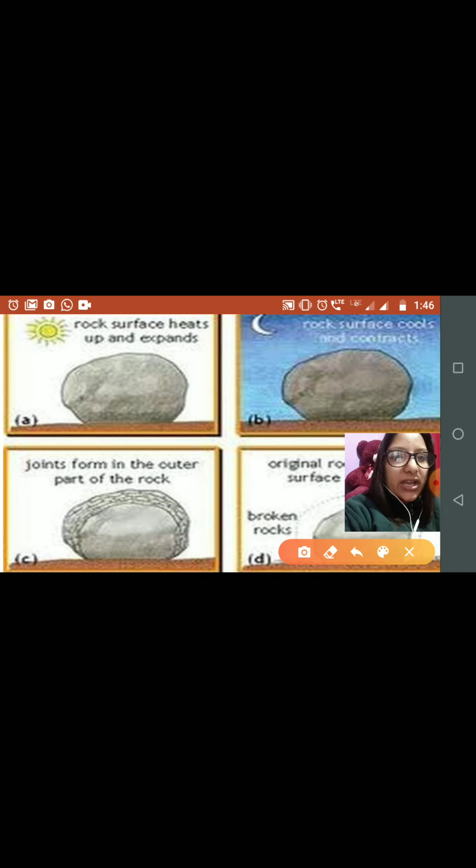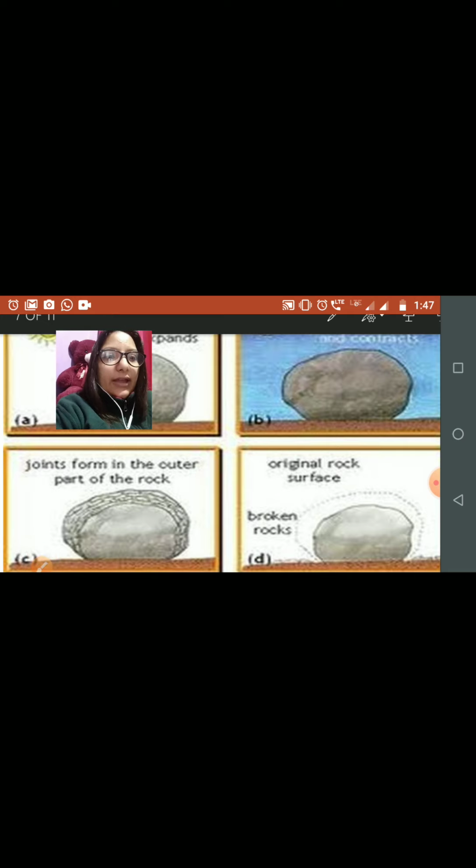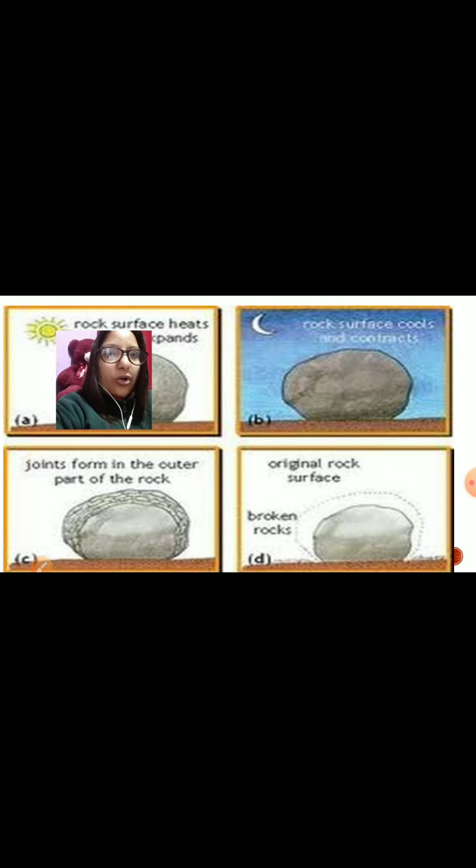Okay, then in the third step you can see joints form in part of the rock. Okay, so see the picture. In this way the joints will form. Then finally the original surface of the rock will break down. Okay, see, the original surface of the rock will break down.